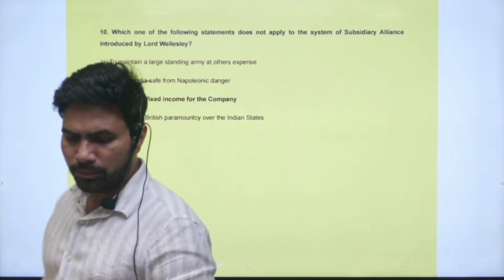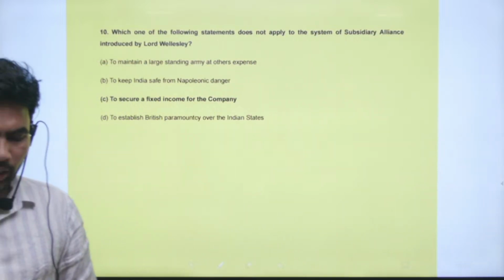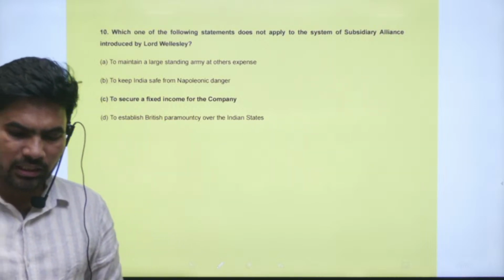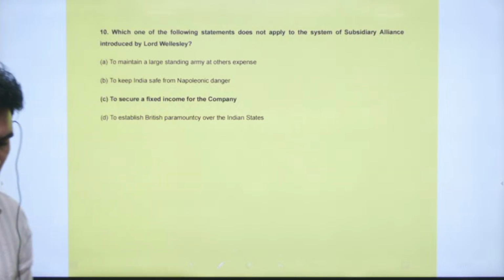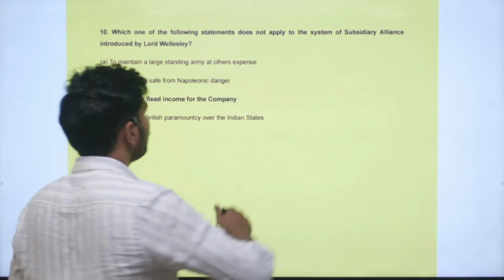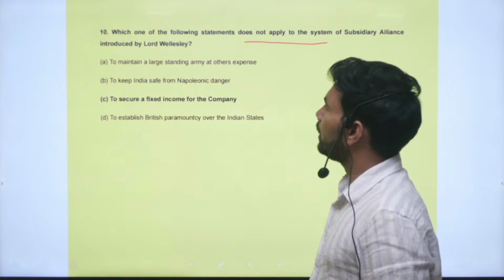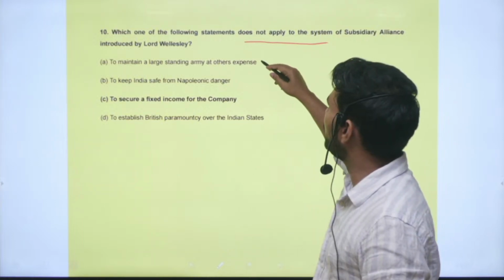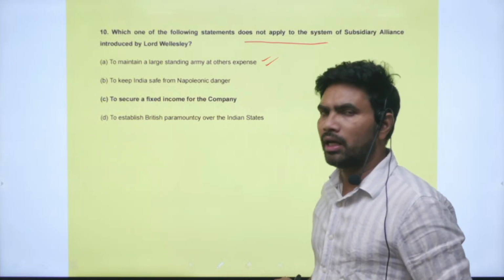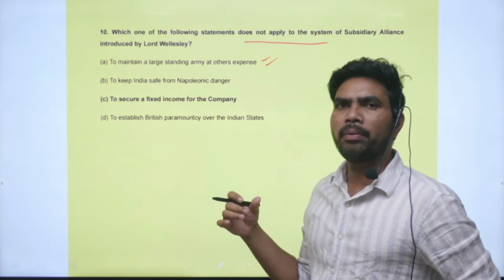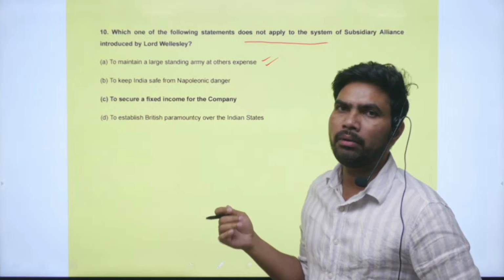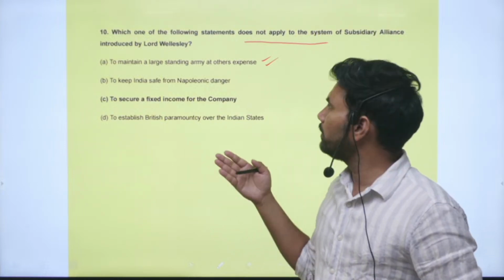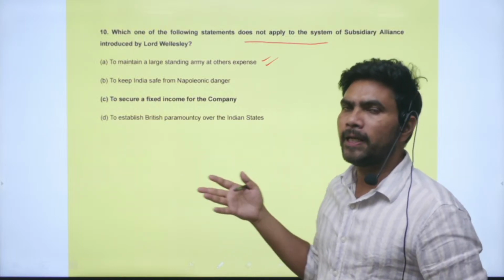Next question, question number 10. Which one of the following statements does not apply to the system of subsidiary alliance introduced by Lord Wellesley? Right. So, which one of the below does not apply? Maintain large standing army at others' expense. This was the very intention of the subsidiary alliance. The East India Company will have an army, but that army will be maintained at the cost of some princely state which has signed the subsidiary alliance.